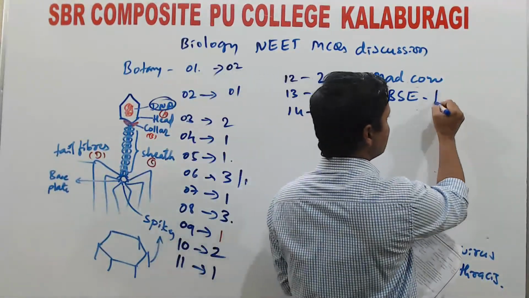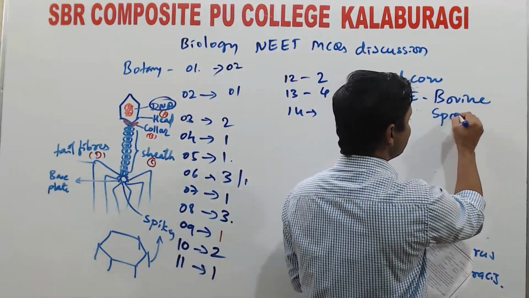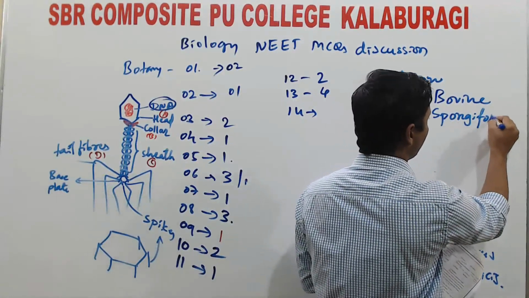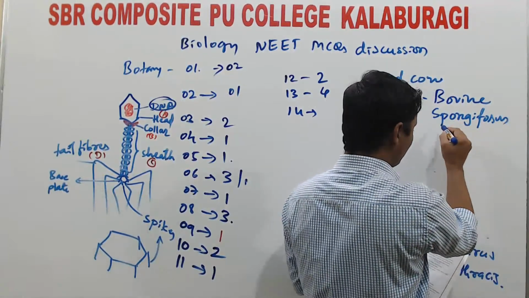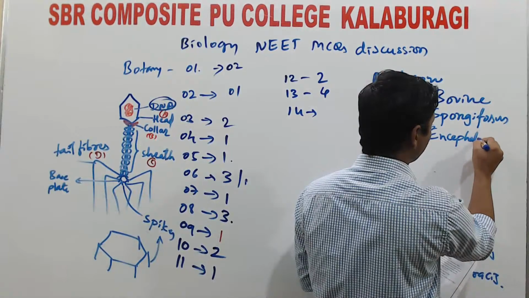The meaning of BSE is bovine spongiform encephalopathy.